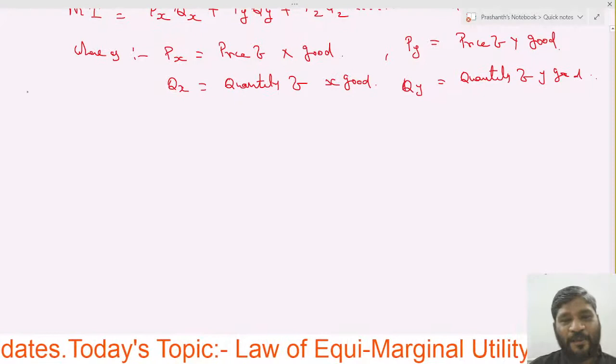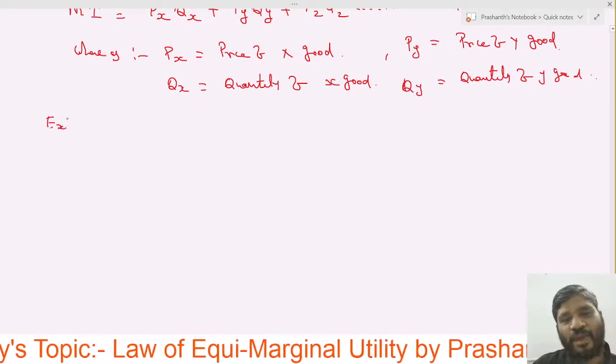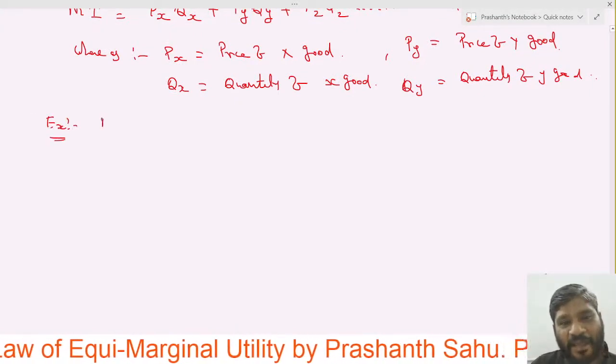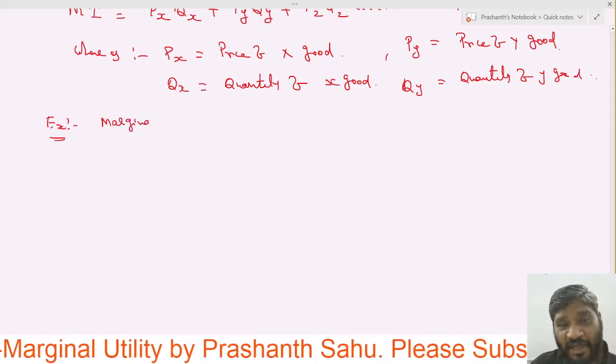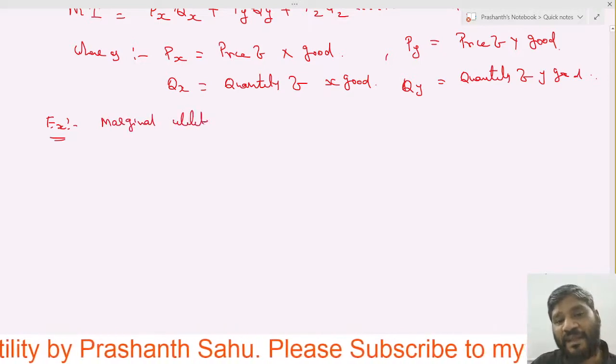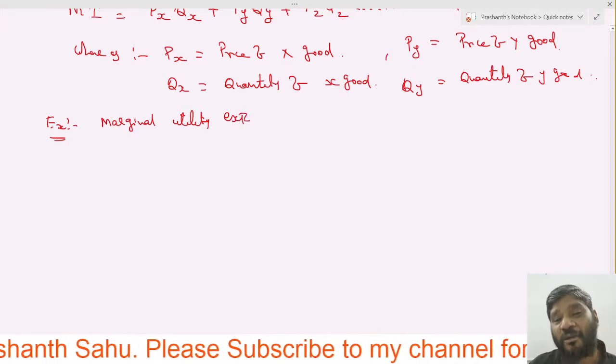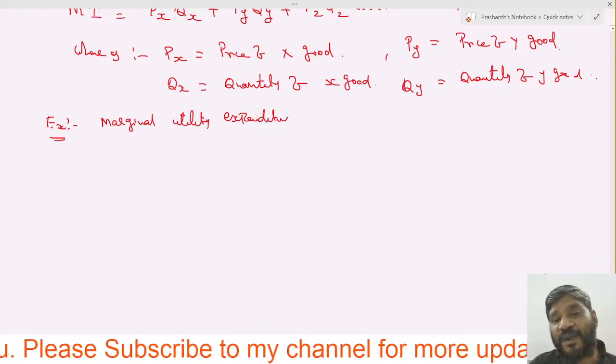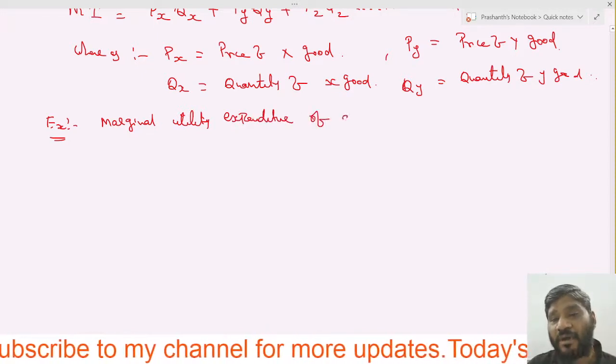So here, for example 1, I am taking the marginal utility expenditure of 9.